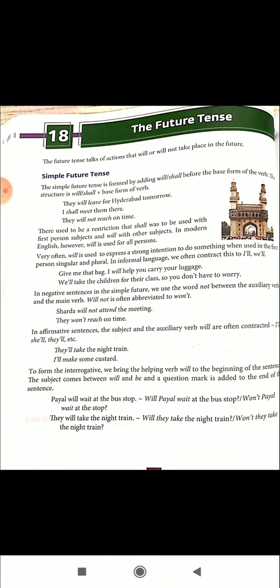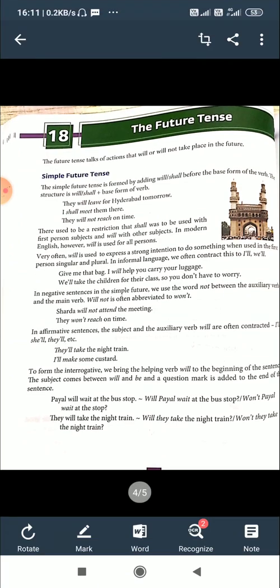Very often will is used to express a strong intention to do something when used in the first person singular and plural. So to express that idea of a strong intention in the future, we use will.